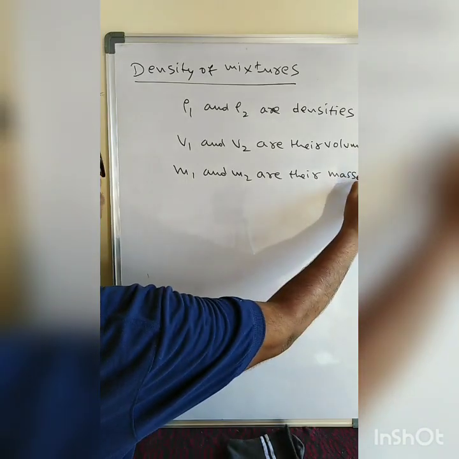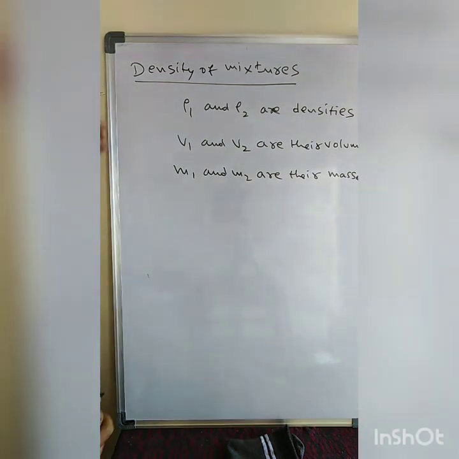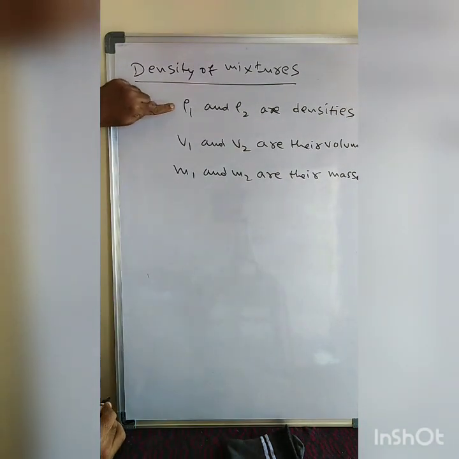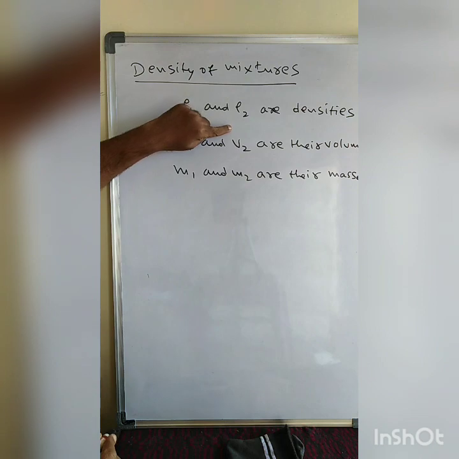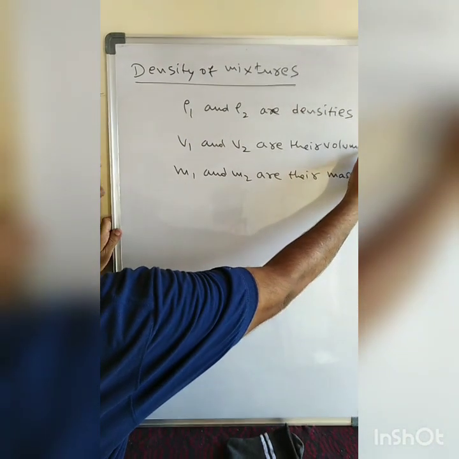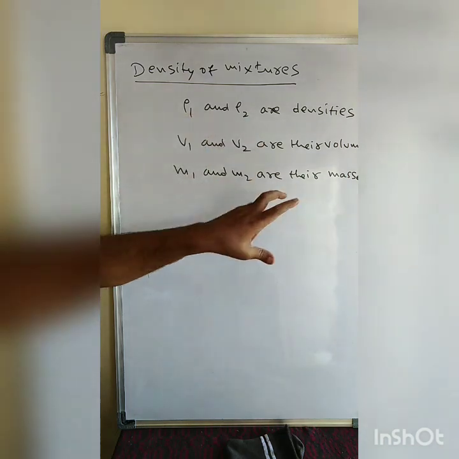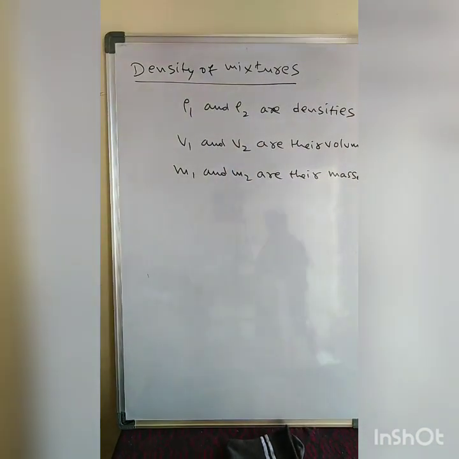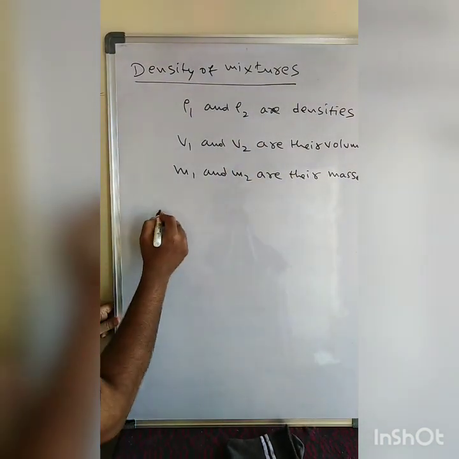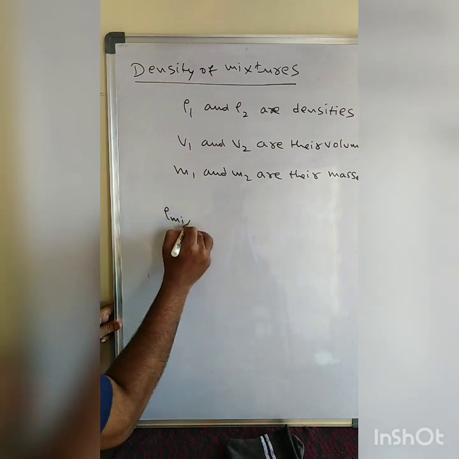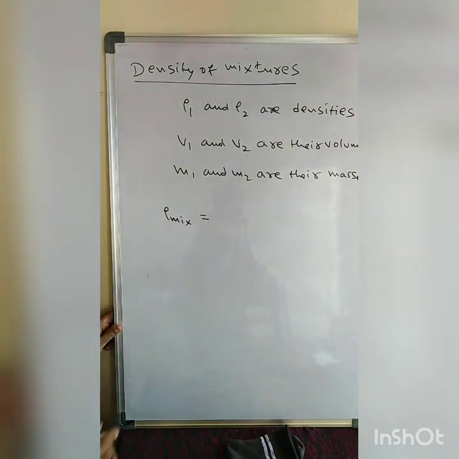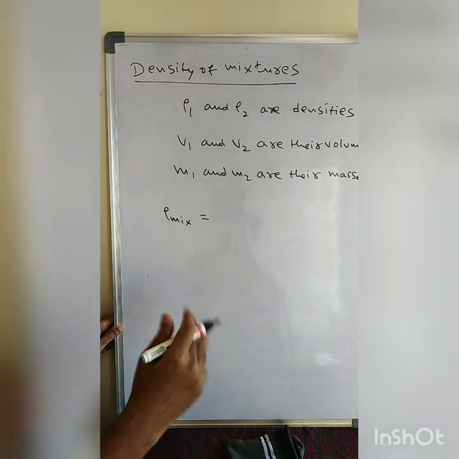See carefully what I did here. I took two different substances of densities rho 1 and rho 2, volumes V1 and V2, and masses M1 and M2. Then what is the density of the mixture? The density of the mixture is the total mass by total volume.